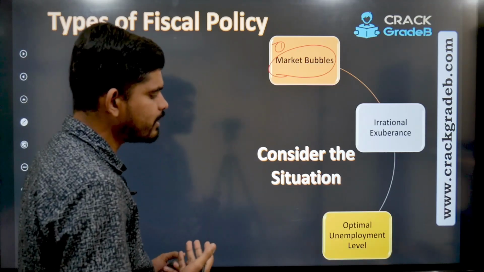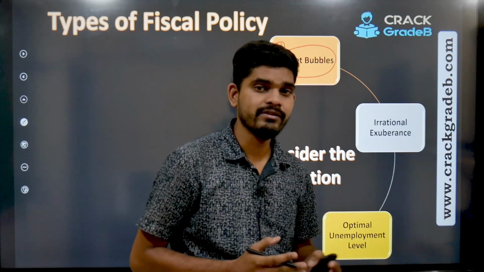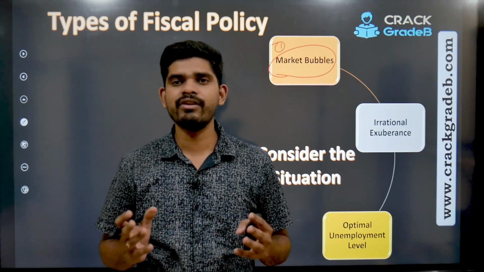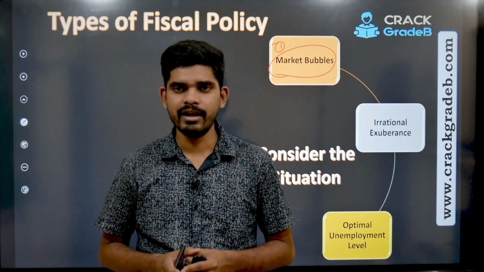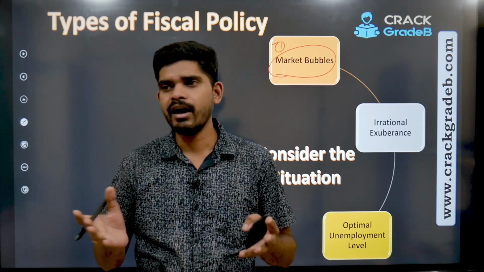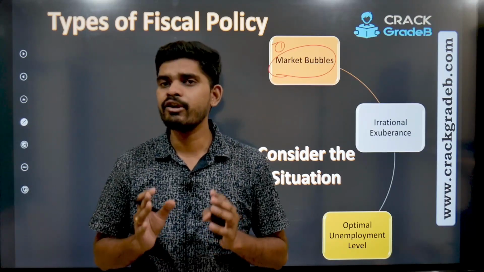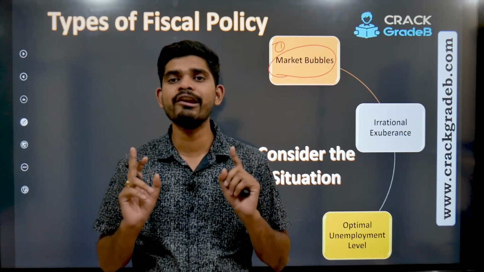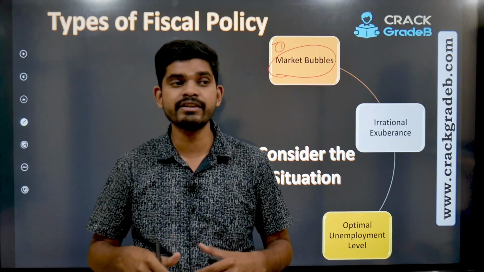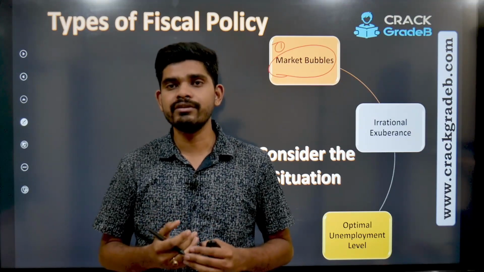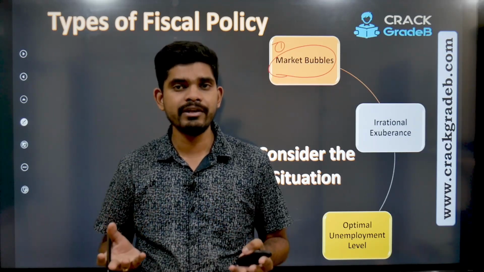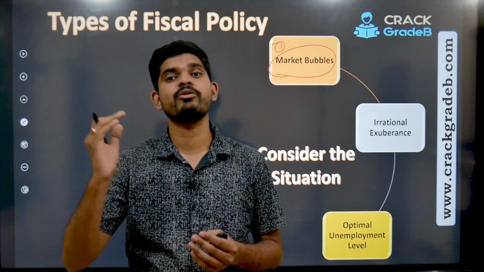Then optimum unemployment level. So what is this? This sounds confusing, right? When an economy is flourishing with full employment, what is the problem then? Where everyone has a job, everyone is in the cycle of prosperity. An economy should not have full employment. I mean, all the eligible people should not be in a job. If that is so, then new businesses, or current businesses looking for project expansion, may not find people. Again, it will not help the economy to grow.